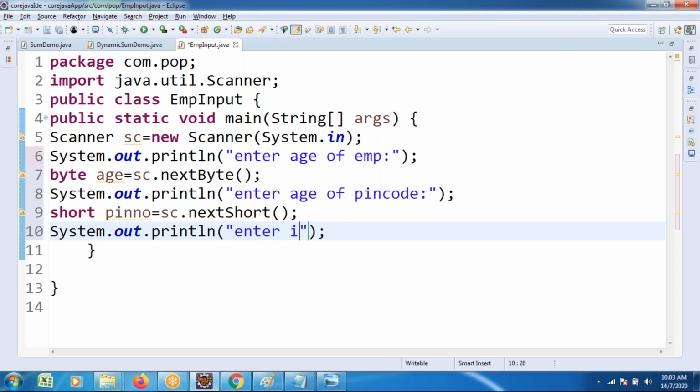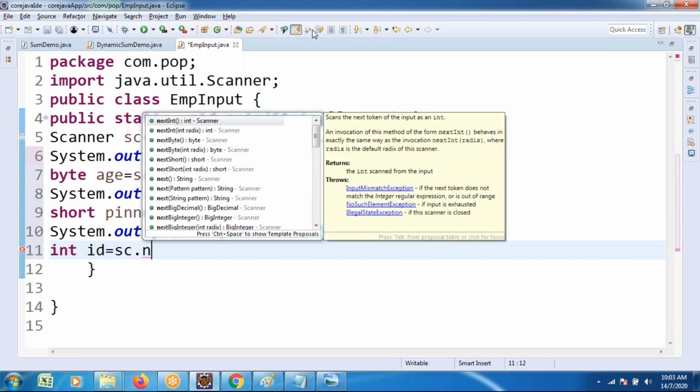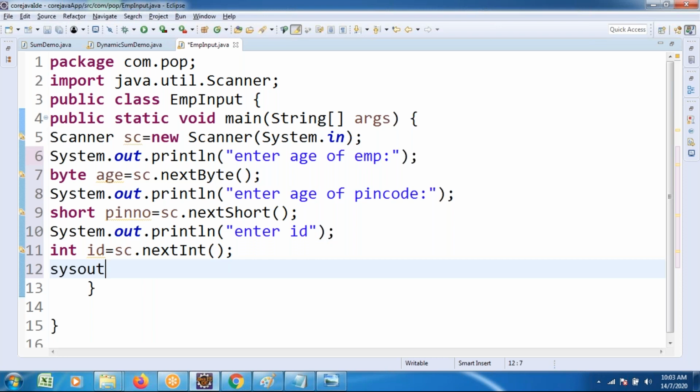Enter ID of employee, int id is equal to sc dot. Observe the method name. Next int method. Integer reading, next int. Similarly, I wanted to read Aadhaar number. Every person has an Aadhaar number, a big number that may not fit with integer.